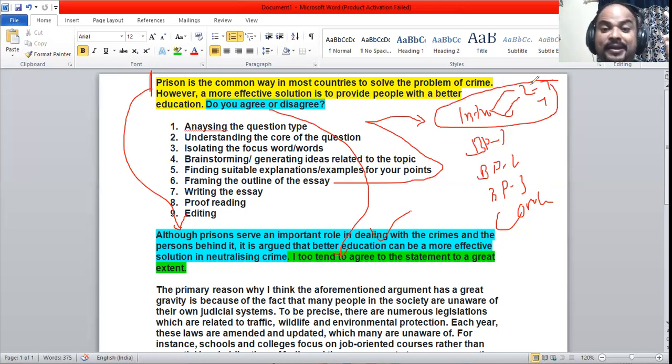So we are making a framework in our mind or on a sheet of paper. Body paragraph number 1, how many sentences will I be writing? The reasons why you agree or disagree. Again, the reasons why you agree or disagree with examples and explanation.